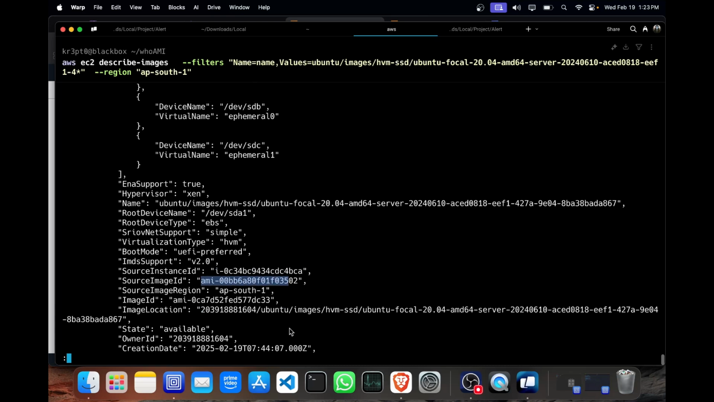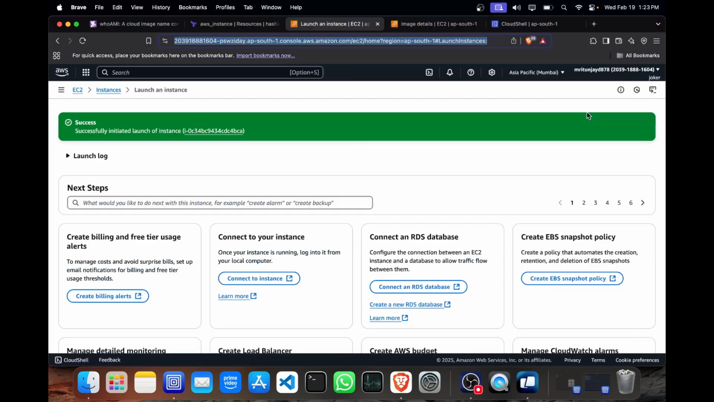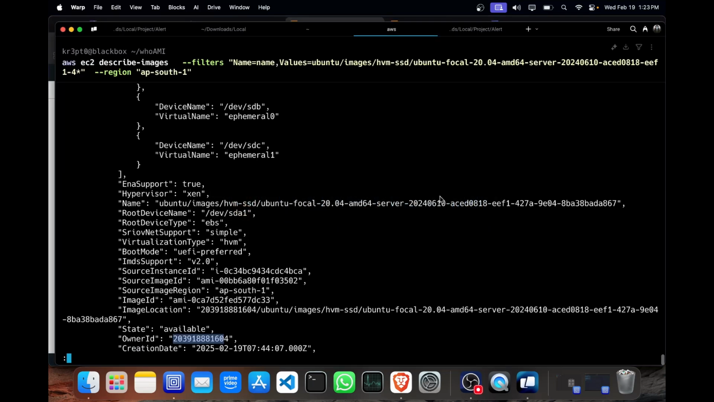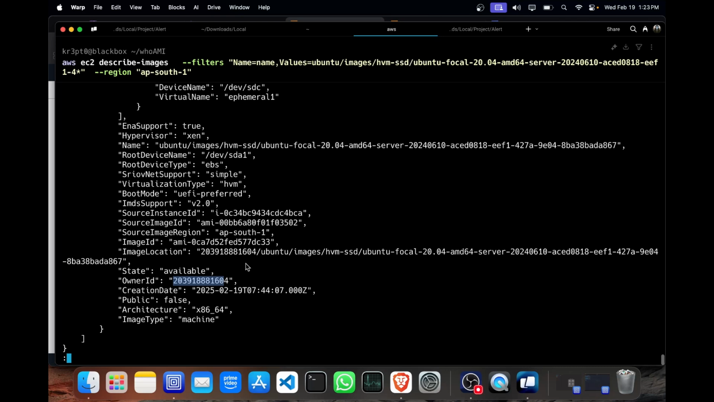And we can see our account also, the owner ID ending in 604. You can see the 604, that is the account that I have created, stored here.